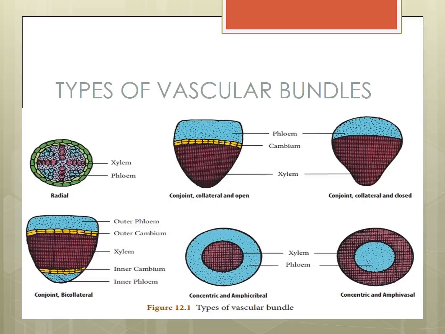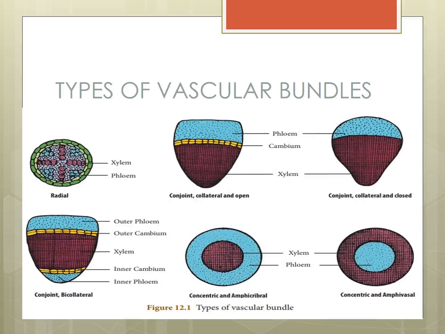What is the second type of vascular bundles? Conjoined. Xylem and phloem lie on the same radius. There are two types of conjoined bundles: conjoined collateral open and conjoined collateral closed.